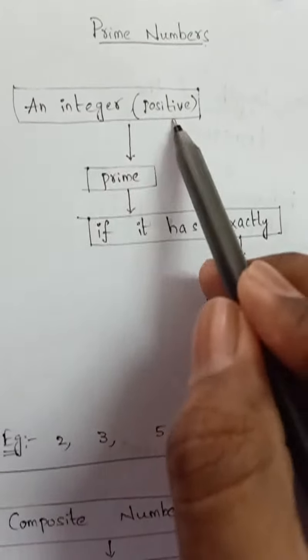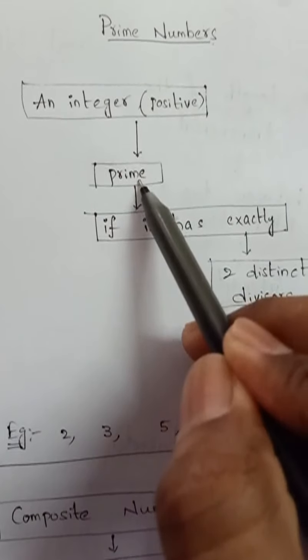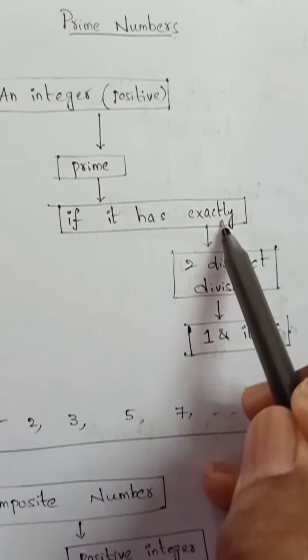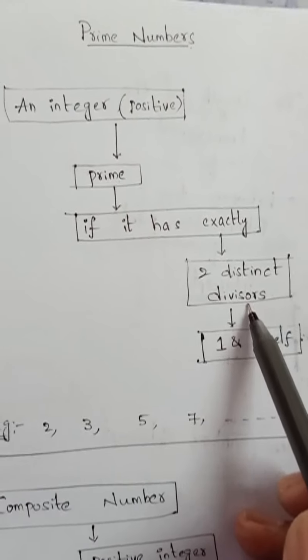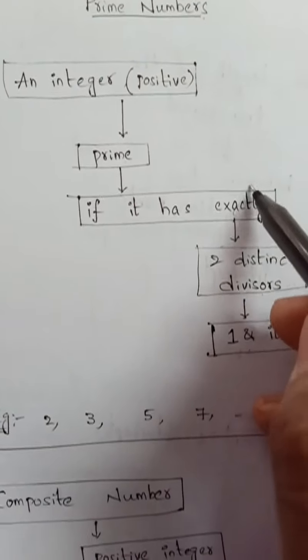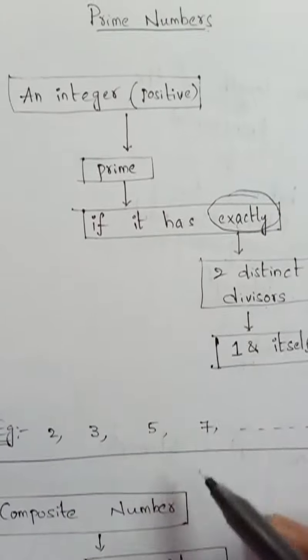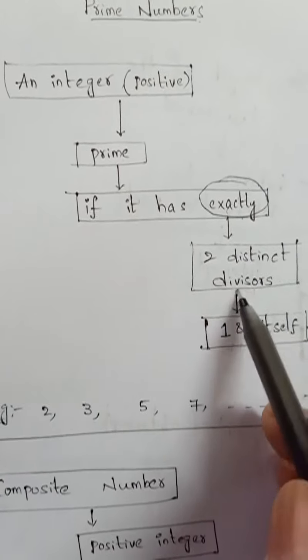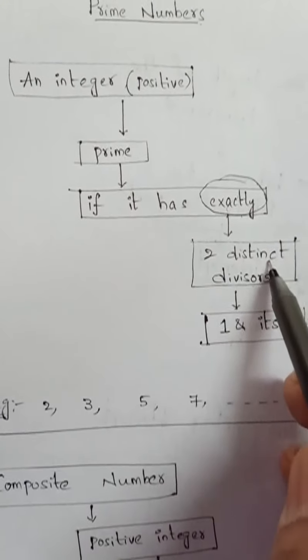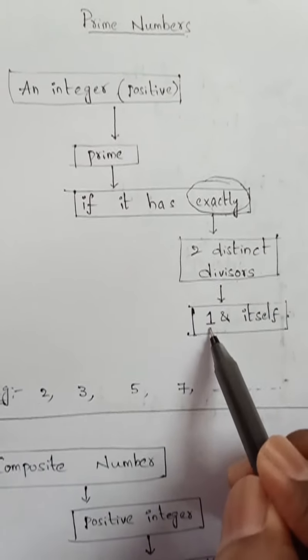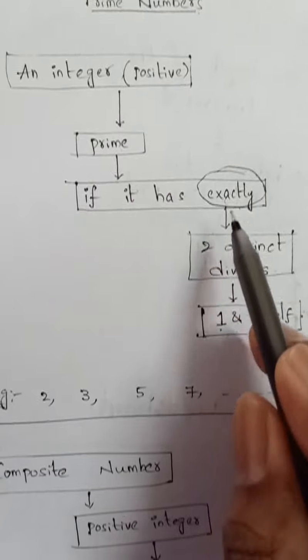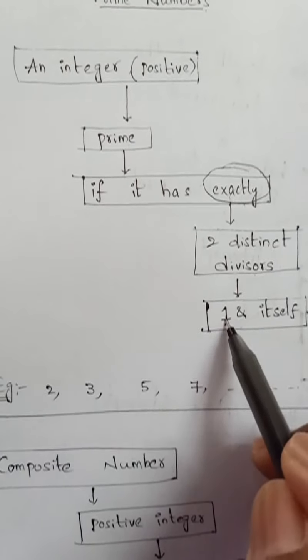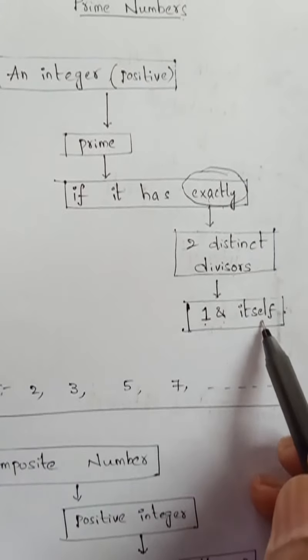Now, any positive integer is said to be prime if it has exactly two distinct divisors, two different divisors. You need to point out the main thing is exactly. Only two distinct divisors should be there, and one divisor is 1 and another is itself.